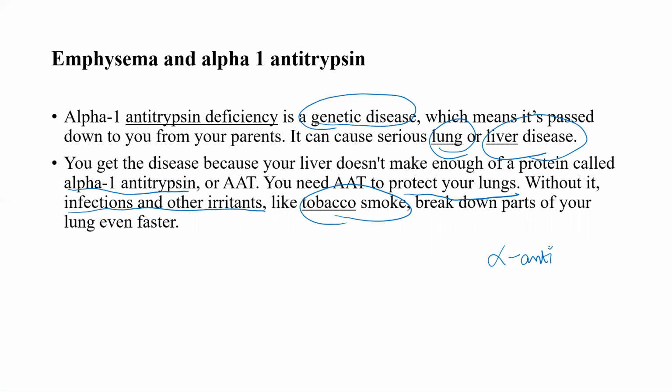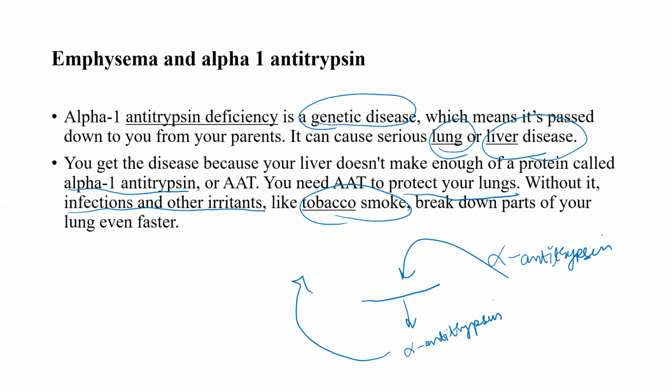So alpha-1 antitrypsin is a protein which can be made by incorporating this particular gene into an animal. When we incorporate this gene, this protein is produced. And this protein can be extracted out of the animal and given to human beings. And then we don't have this genetic disease. Then we don't have emphysema.